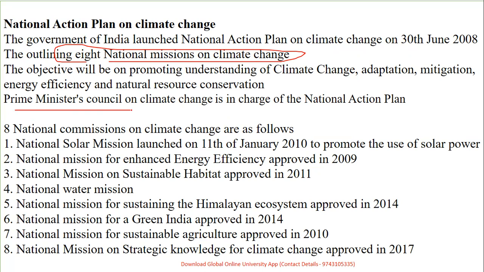And which are those 8 missions, which are given as below? The mission with reference to solar, which I have purposely written with dates, was Jan 2010, to promote solar power. Mission for Enhanced Energy Efficiency in 2009, Sustainable Habitat 2011, Water Mission, Sustaining the Himalayan Ecosystem, that is 2014. Then it is Green India, again 2014. Sustainable Agriculture 2010, and Strategic Knowledge for Climate Change, approved in 2017. So yes, these are the 8 missions. We have to be very, very careful, there are questions on this.